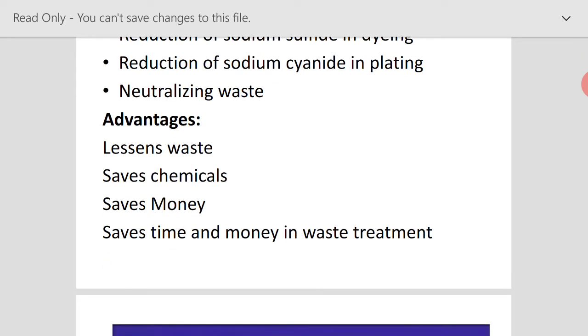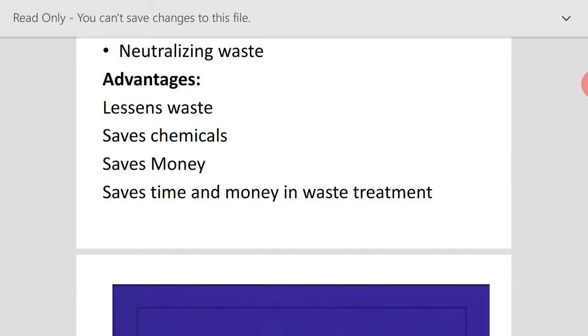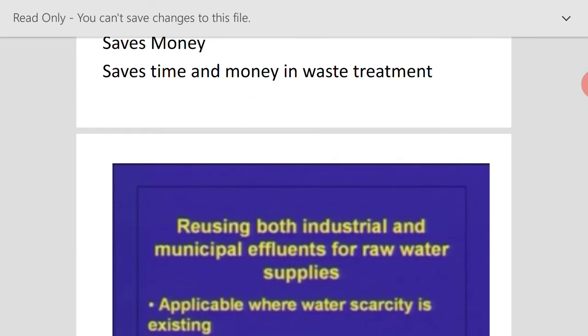So that could also be done. By doing all these mechanisms, we can reduce the amount of waste, we can save the chemicals, we can save the money, as well as we can save the time and money in the waste treatment also.